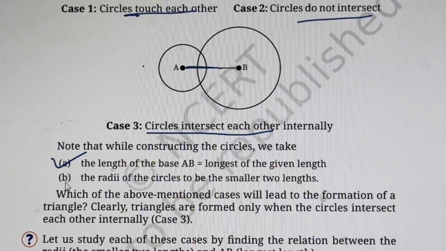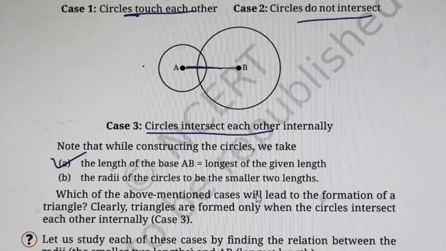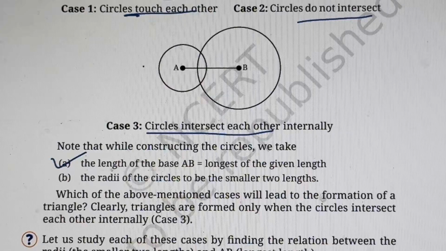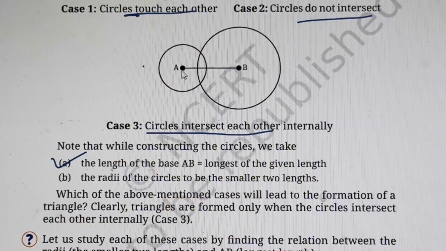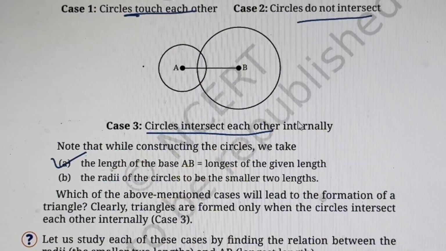What does point number 2 say? The radii of the circles must be smaller than the two lengths, means the sum of the two lengths. The radius of each should be smaller than the two lengths. It cannot be greater. So that we will understand through examples. Let us see further.